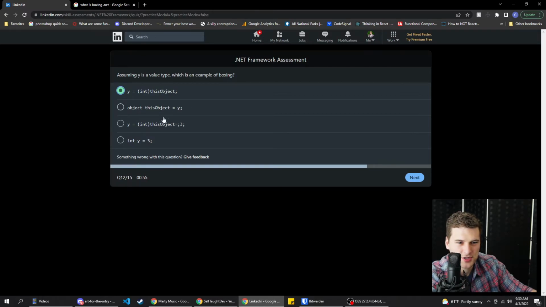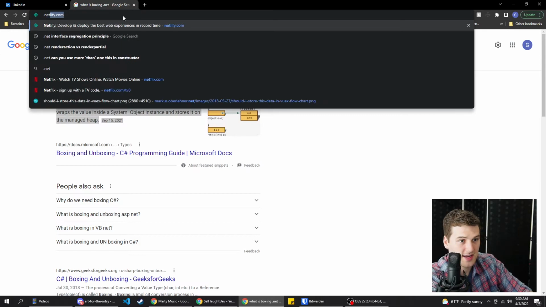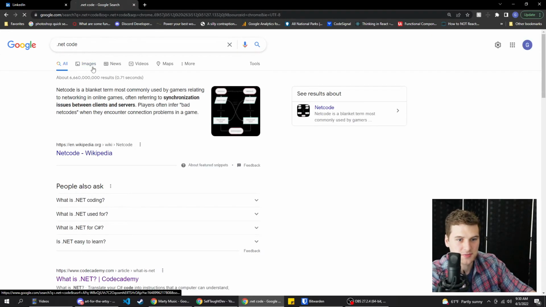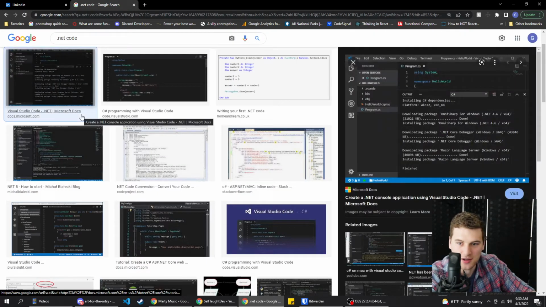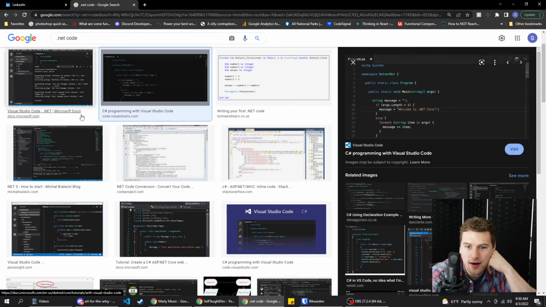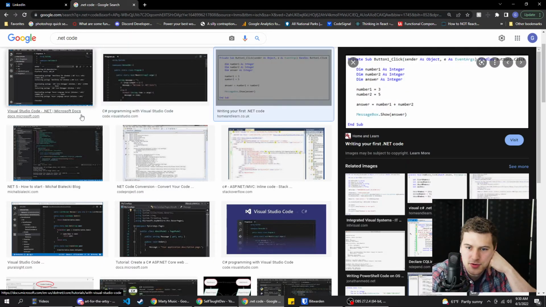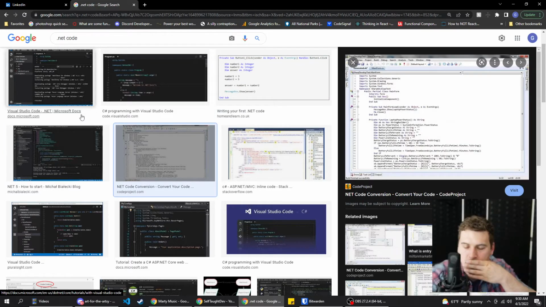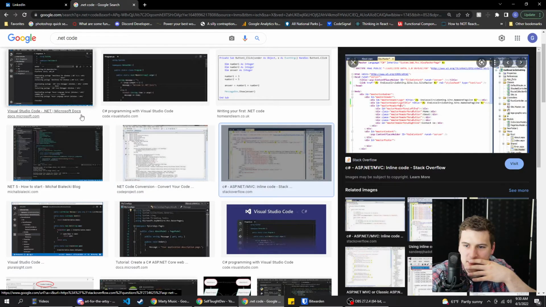I don't know the right syntax for that. Object, this object, y. We've got 50 seconds left. .NET code. Let's just look at some code here and see if we can infer. So message equal, I need to see defining variables more. Answer, dim, that's too small, can't read that. That is too, almost. Why is HTML in there?